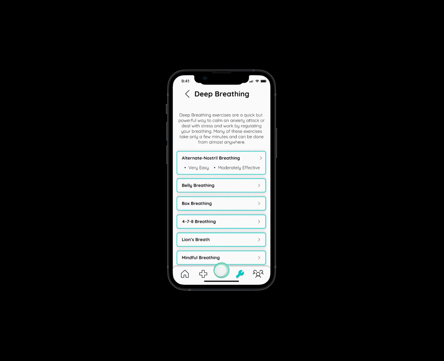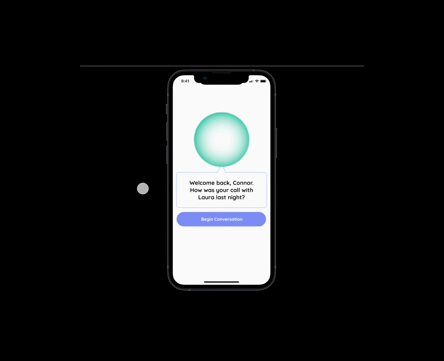This information will be used next time he feels like he needs it, and coping techniques that are deemed both difficult and ineffective will be deprioritized accordingly.